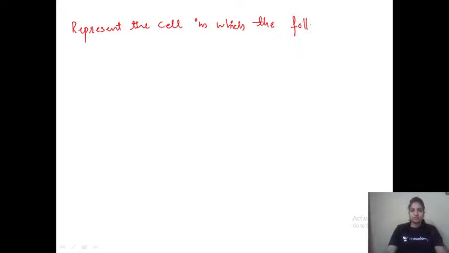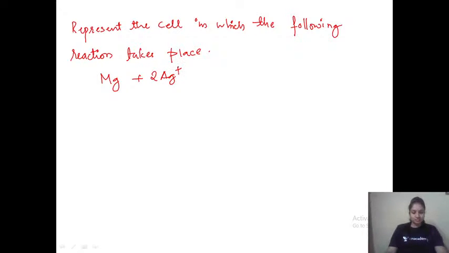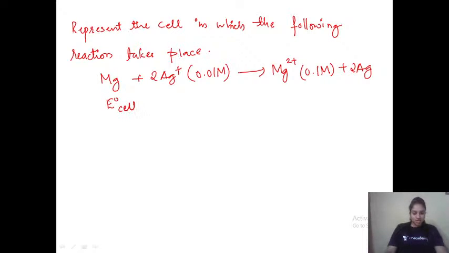The reaction is Mg plus 2Ag+ (0.01 M) gives Mg2+ (0.1 M) plus 2Ag, and given E naught cell is equal to 3.17 volt.